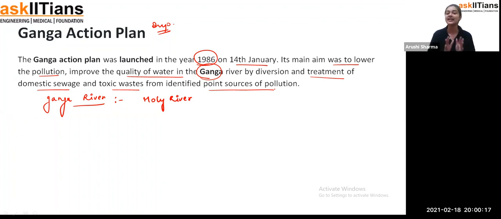Exactly. So the Ganga Action Plan, students, as we have discussed, exists because we noticed that the pollution level in Ganga is increasing day by day. So on the 14th of January 1986, the Ganga Action Plan was launched, so that we can lower the pollution and improve the water quality in the Ganga, and start treatment of the domestic wastage and the toxic wastage which we get from the houses and the factories. Fine, students. So that's the whole thing about the Ganga Action Plan.